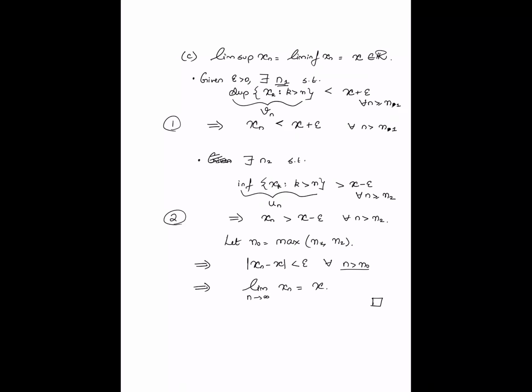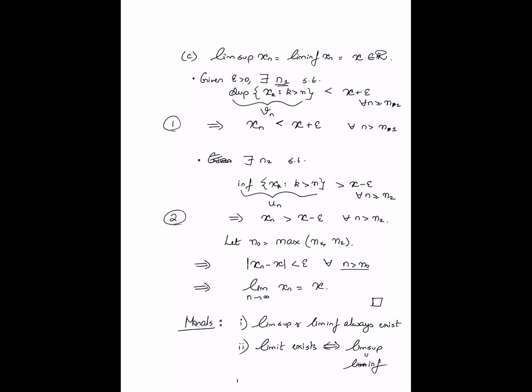So to reiterate, what we have done in this video is defined the lim sup and the lim inf. So there are two morals here. The first is that lim sup and lim inf always exist. And the second is that the limit of the sequence exists if and only if the lim sup is equal to lim inf, in which case the limit will in fact match the value of the lim sup and lim inf.